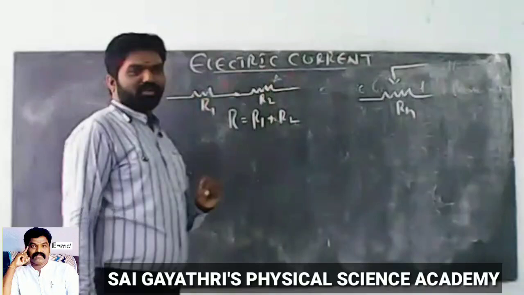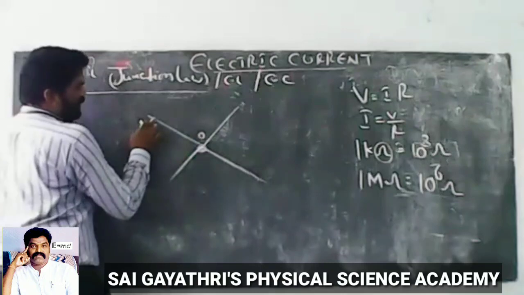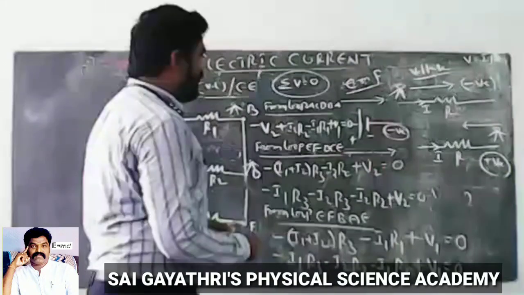The same electromotive force is taken as positive while we go from negative terminal to positive terminal. Voltage in the direction of current is taken as a negative sign. Opposite to the direction of current is taken as positive sign. So remember these sign conventions, we get easily the loop law.